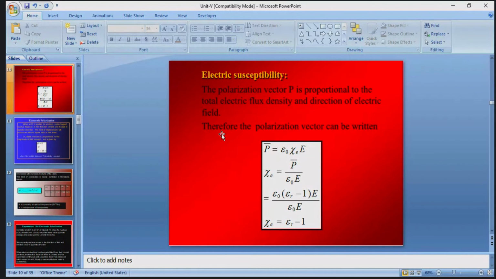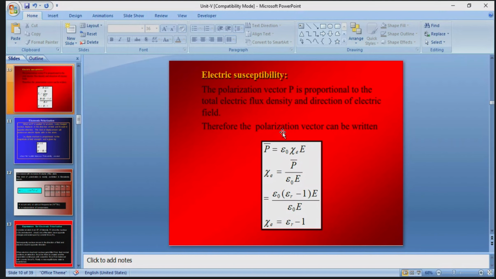So the polarization vector can be written as P bar, where the bar indicates a vector. The polarization vector P is equal to epsilon naught into capital E, that is the external electric field.